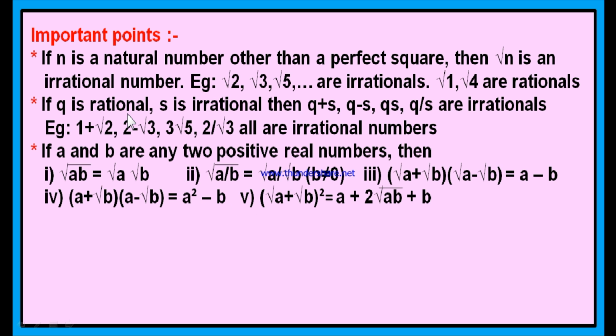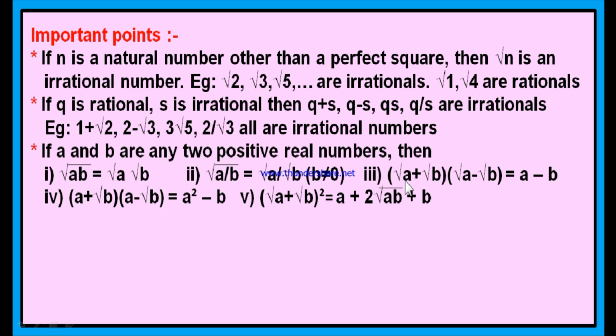All these are the 5 properties that we have to learn in order to solve the problems from this chapter. Here I shall repeat, if a and b are any two positive real numbers, then root over ab is equal to root a into root b. For example, if I am given root 6, you can write 6 as 2 into 3. Therefore, root over 6 means root over 2 into 3, which is equal to root 2 into root 3. Understood? Similarly, root over 3 by 2 is equal to root 3 divided by root 2. Understood?